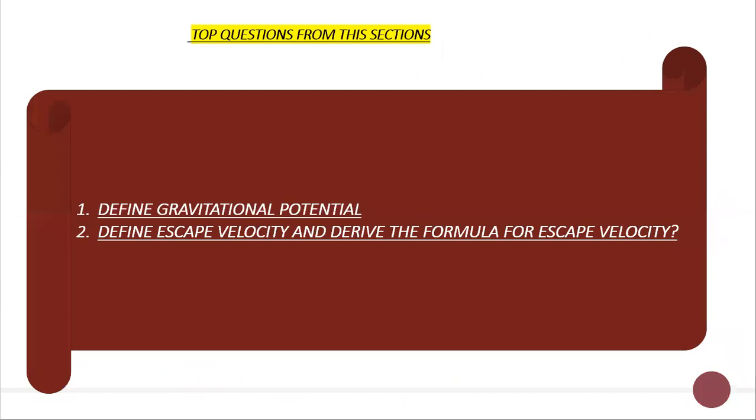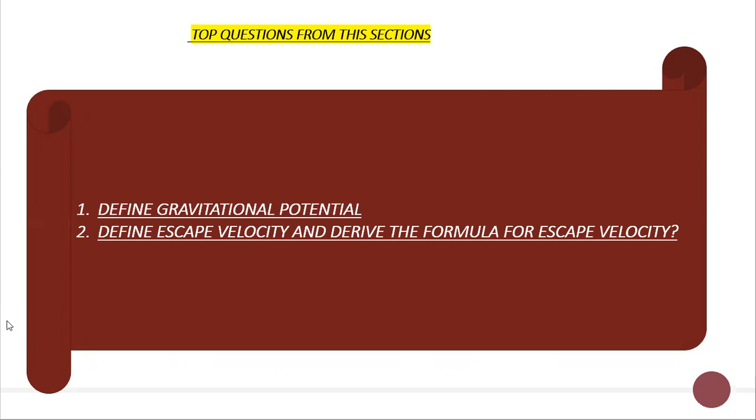Now we will discuss the important questions from this section. That is, define gravitational potential. We have to write the definition and formula. Gravitational potential is minus GM upon r. Define escape velocity. Escape velocity means the minimum velocity with which an object is projected from the surface of the earth so that it will not come back to the earth.